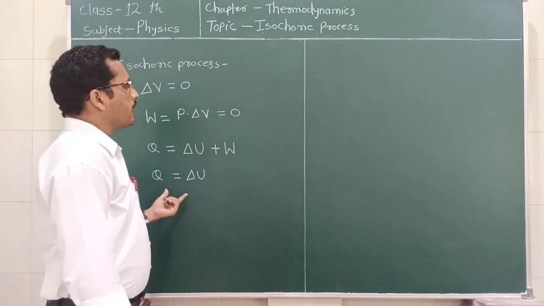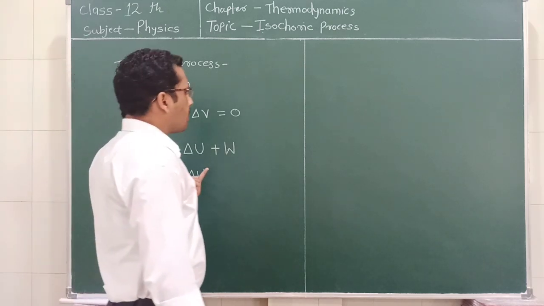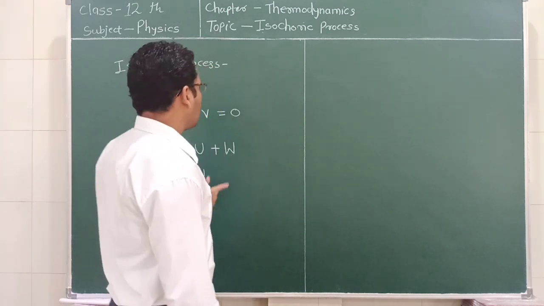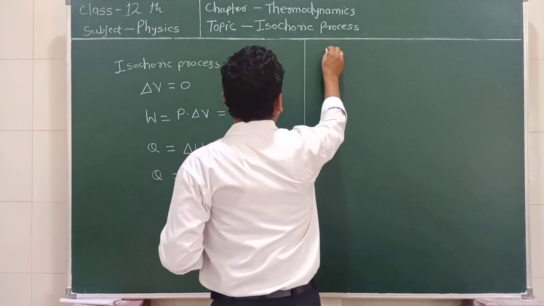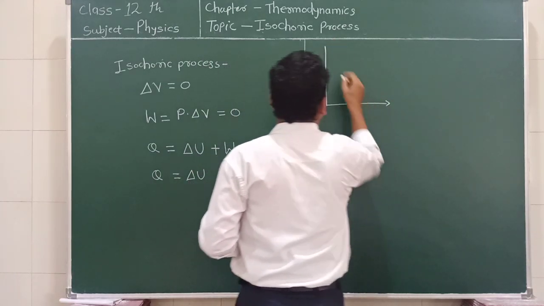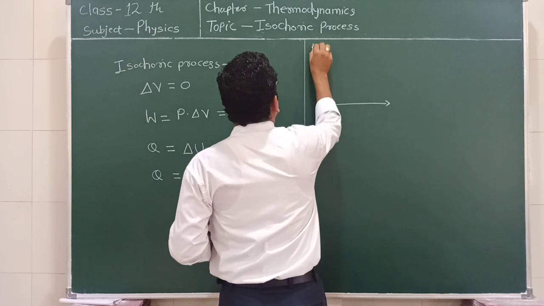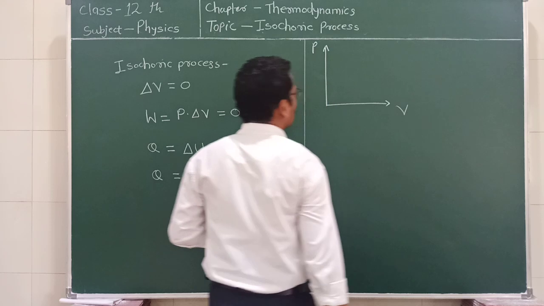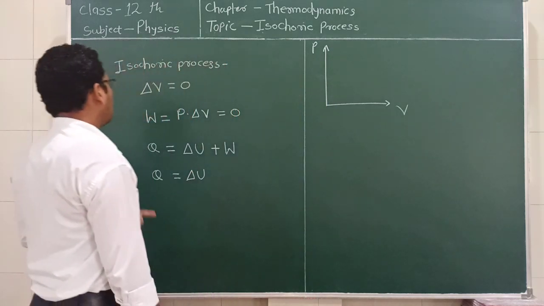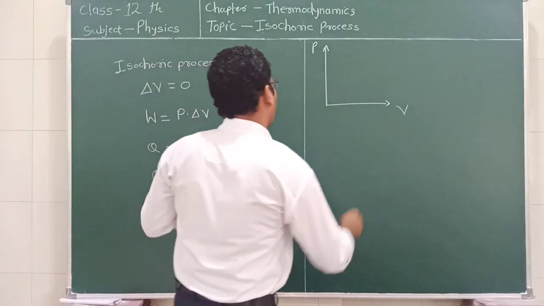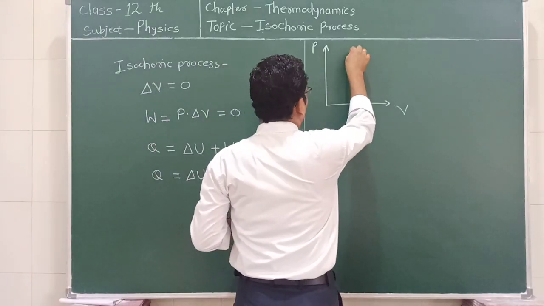Now we are going to draw a PV diagram for this isochoric process, which is a very simple diagram. This axis shows pressure and this axis shows volume. Now we say that the volume change is equal to 0, but the pressure can change, so we can draw a line like this.